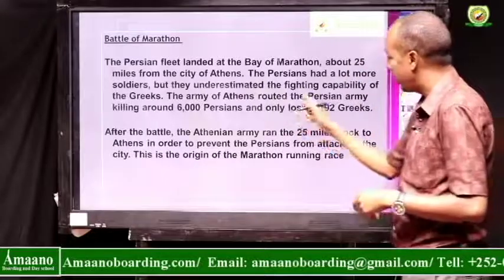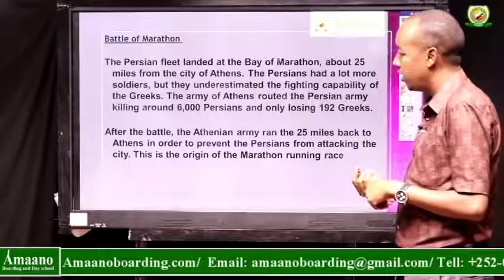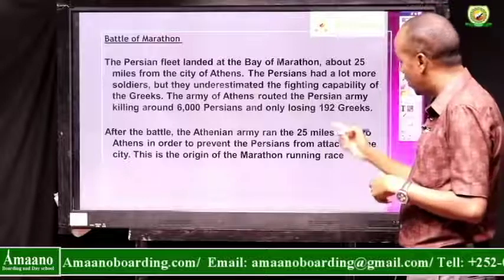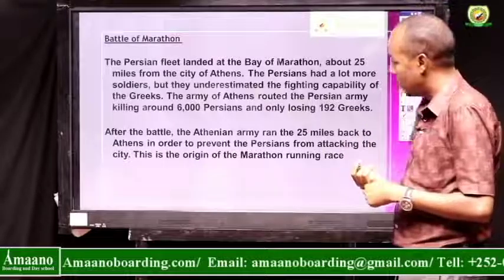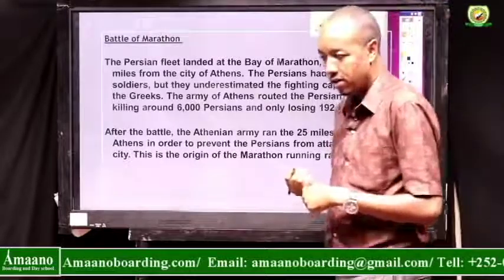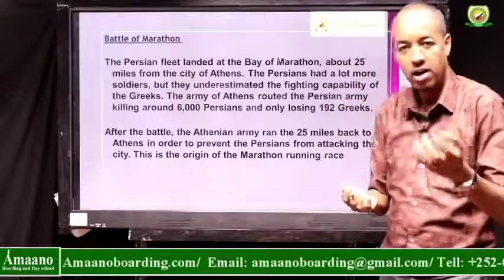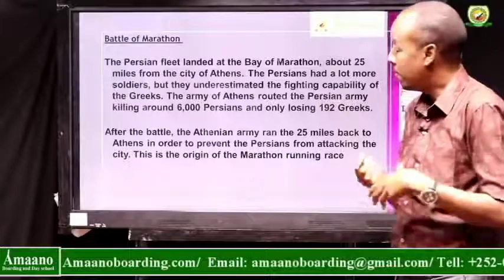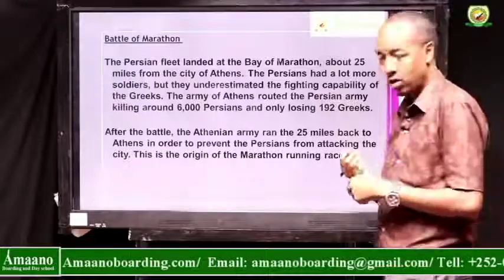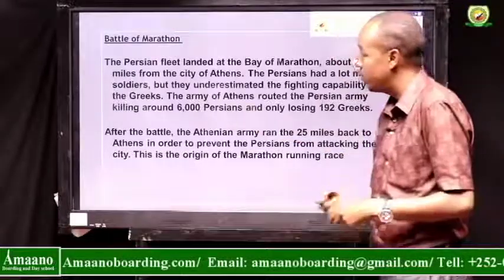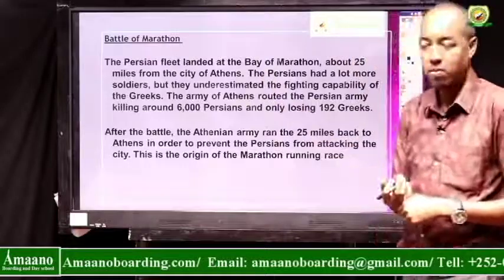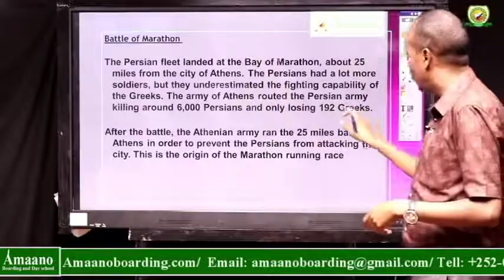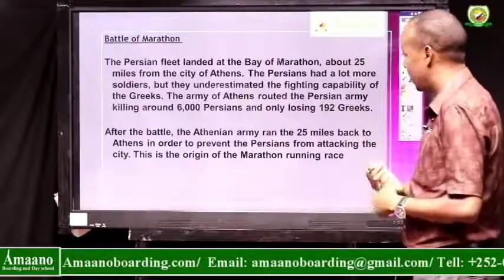The army of Athens routed the Persian army, killing around 6,000 Persians and only losing 192 Greeks. So the Battle of Marathon started. The Persians underestimated the army of Greeks, and then many Persians were killed. Around 6,000 Persians were killed at the Battle of Marathon, and the Greeks only lost around 192.